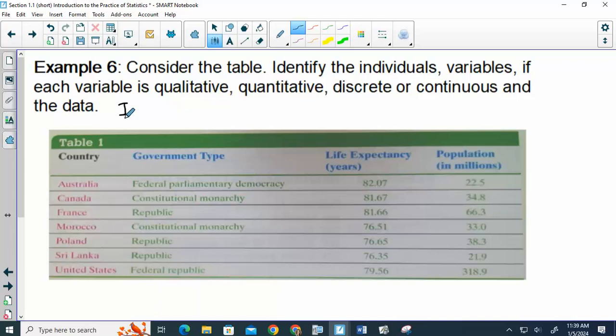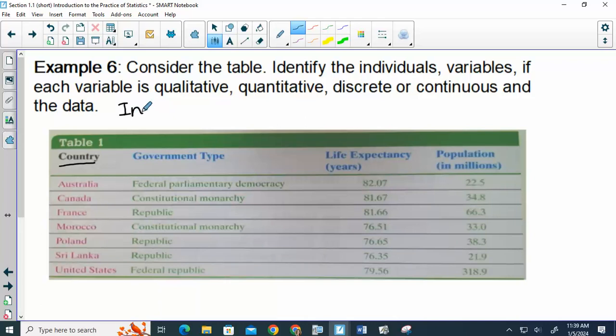And then what's an individual? Just one person. Okay, so in this particular scenario, what would the population be, do you think? All countries. We are looking at some different things about countries. So the population would be all countries. The sample would be the countries that we've chosen here to look at.